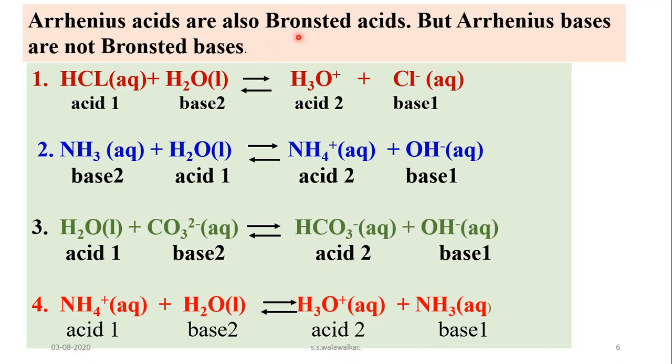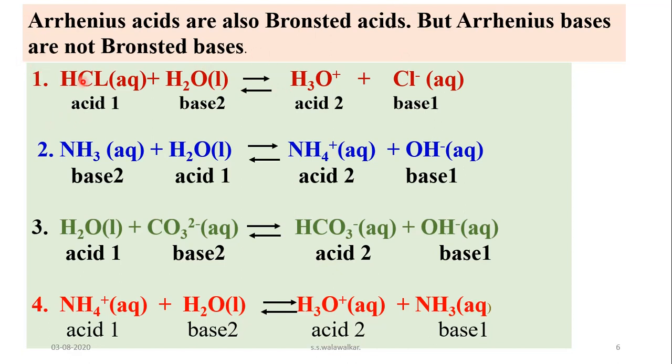Many times this question is asked: explain why all Arrhenius acids are Bronsted acids, but Arrhenius bases are not Bronsted bases. Now you know that an Arrhenius acid means a proton donor. Substances which donate hydrogen ions when dissolved in water are called Arrhenius acids. And according to Bronsted theory, an acid is a proton donor.